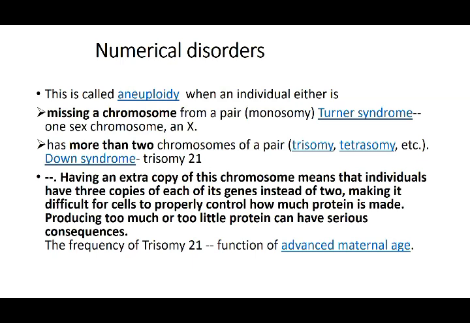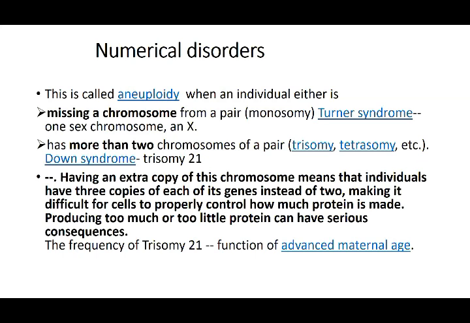is less. Having two or more, that is more than the normal, it can be a trisomy or it can be a tetrasomy, and Down syndrome, trisomy 21 chromosome, is a very good example of a trisomy, and Turner syndrome is a monosomy. So having an extra copy of this chromosome means that the individual has 3 copies of each of its genes.